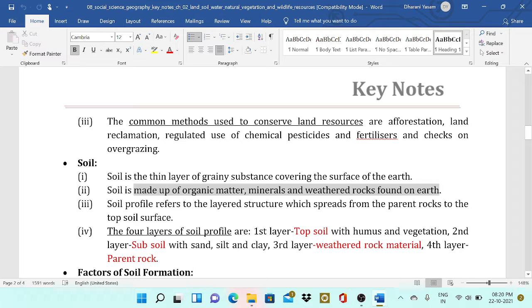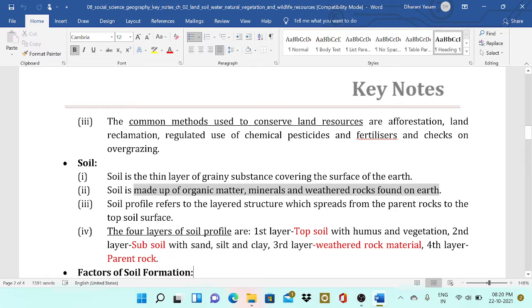Soil is a thin layer of grainy substance covering the surface of the earth. Soil is made up of organic matter, minerals and weathered rock found on the earth. There are mainly four layers of the soil profile. The first is topsoil, which is very good for cultivation. It is highly fertile, with high humus and vegetation. The second layer is subsoil, with sand, silt and clay. It is not that important for cultivation, just okay.